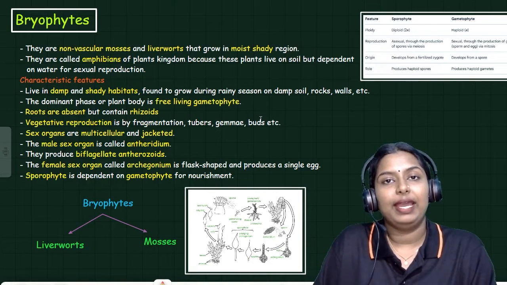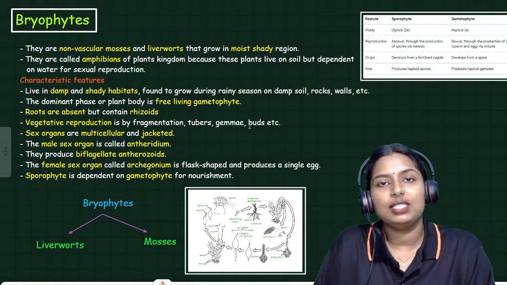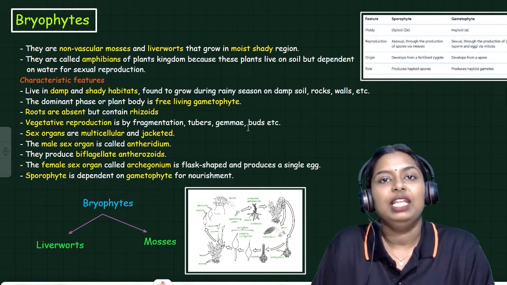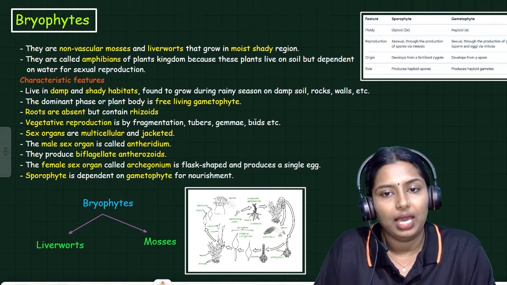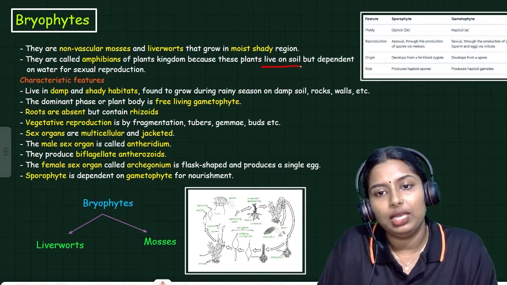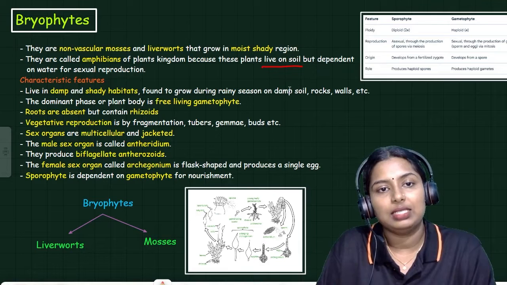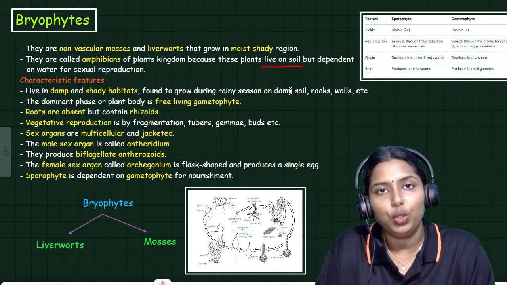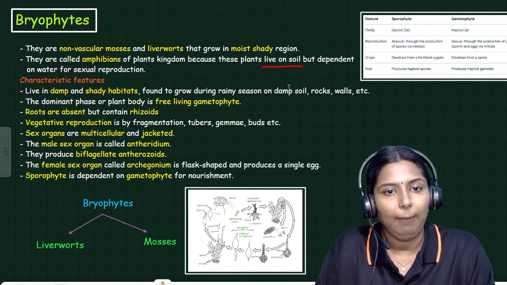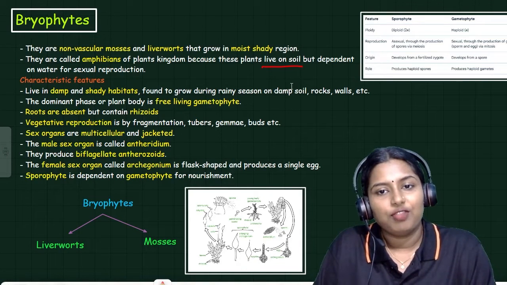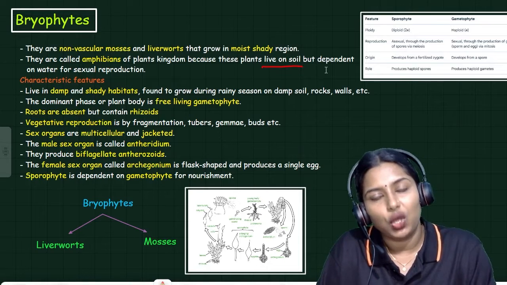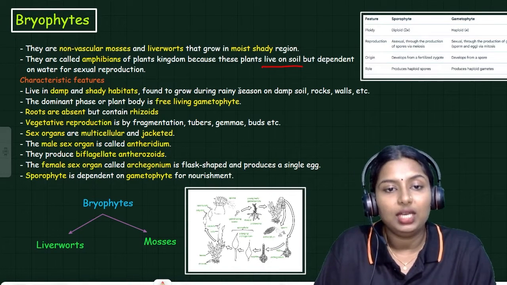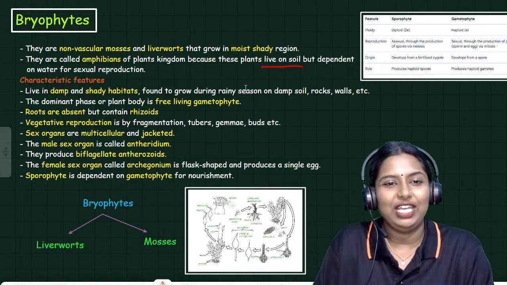Bryophytes are very important because they are known as the amphibians of the plant kingdom. They need water for their sexual reproduction, but they can live in soil. That's why we term bryophytes the amphibians of the plant kingdom. Why do we call them like that? Because the plants live on soil but depend on water for sexual reproduction.